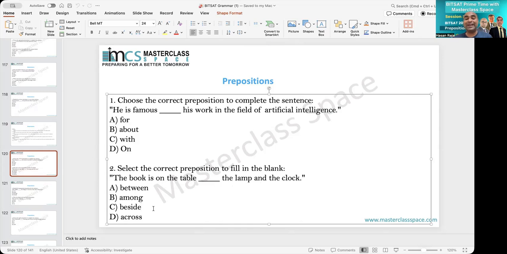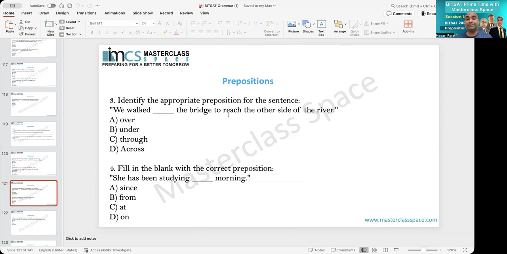Beside means close to the lamp and clock. So with clock and lamp, beside generally refers to one, not 2, therefore the sense of beside will be incorrect. Across means the way or that side. So across means other side or the way, and therefore across will also be incorrect, and hence A is the answer.